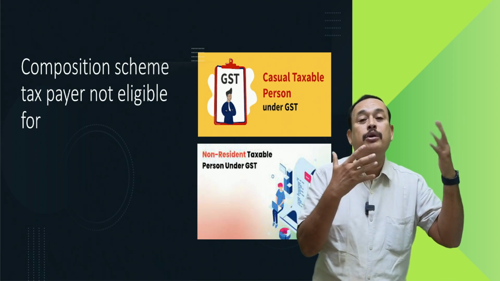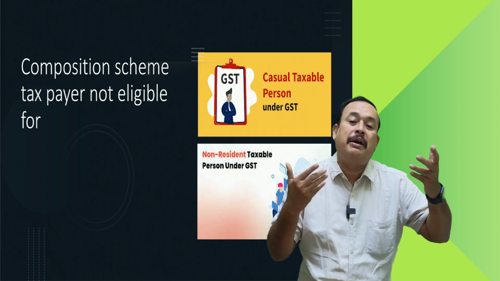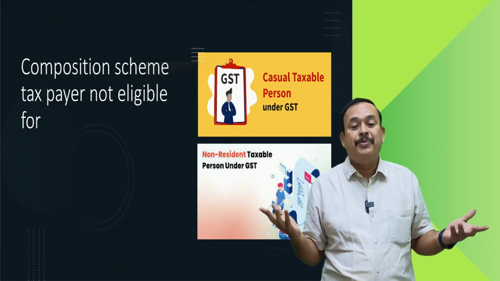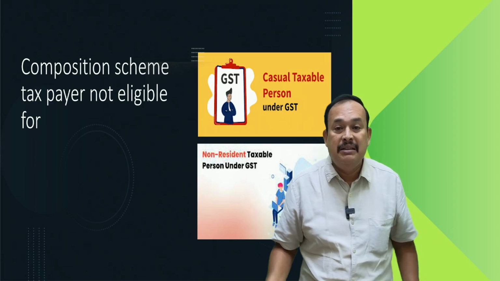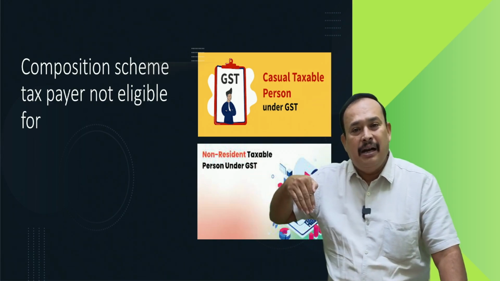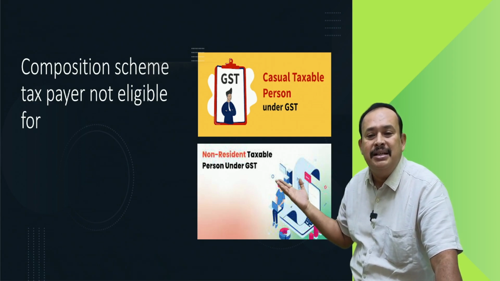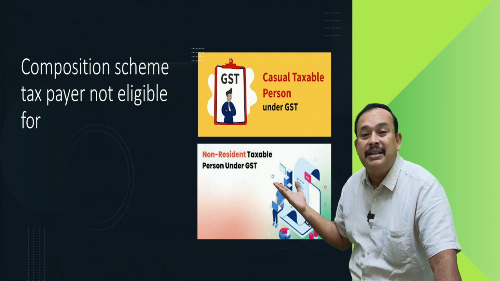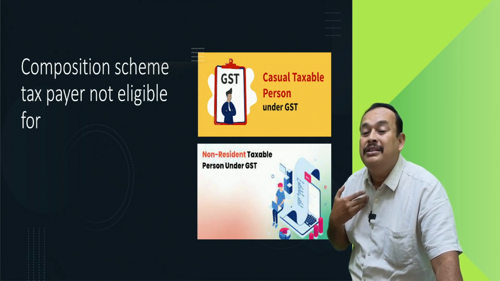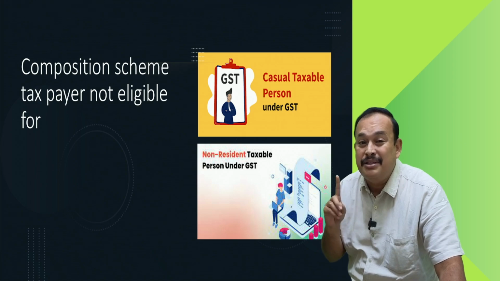I came from Japan to India to provide taxable supply of services as well as taxable supply of goods. In that case, in India, Mr. Ching Chong is named a non-resident taxable person. Hey Mr. Ching Chong, for you the composition scheme is not allowed.